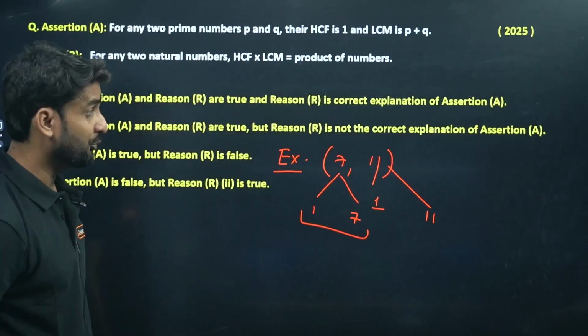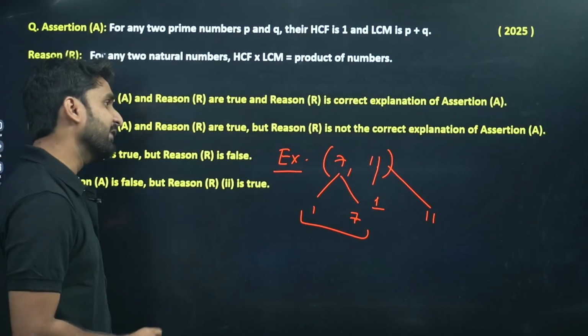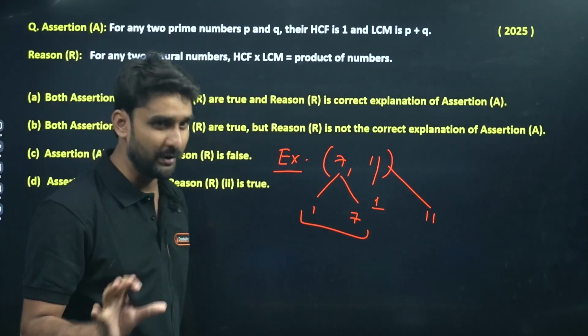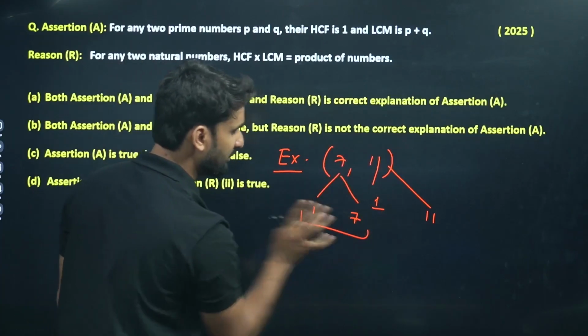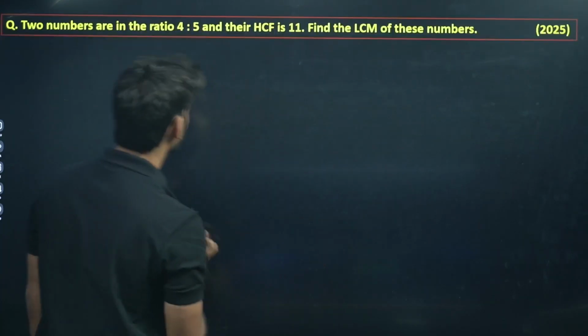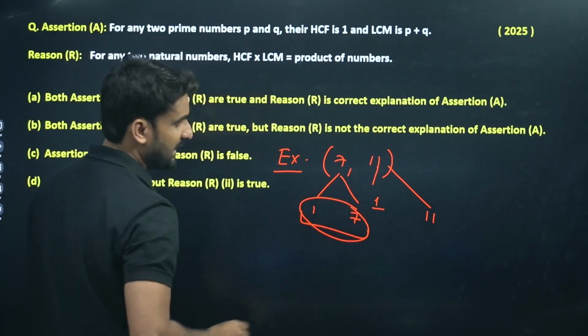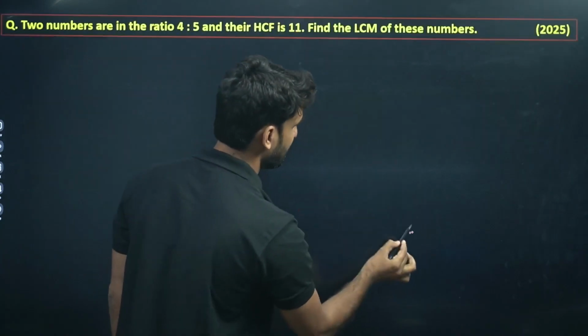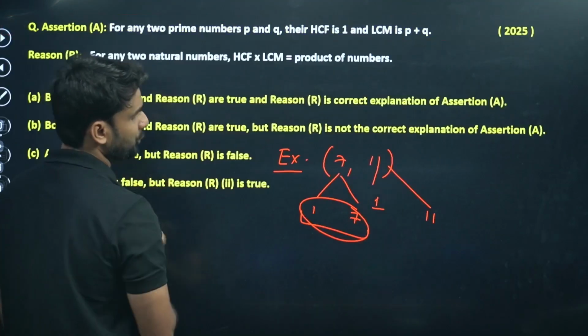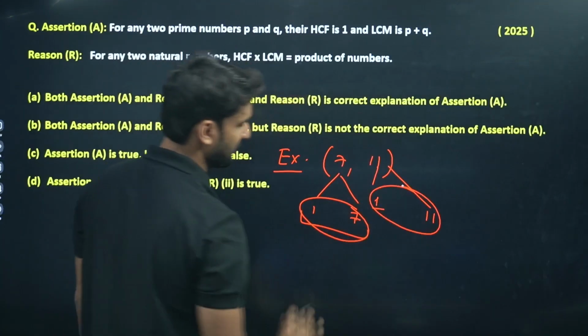We know the definition of a prime number: a number having only itself and 1 as factors. So 7 and 11 are both prime numbers.